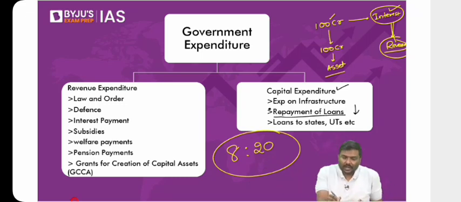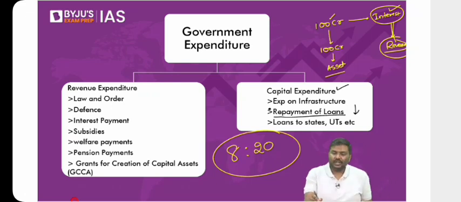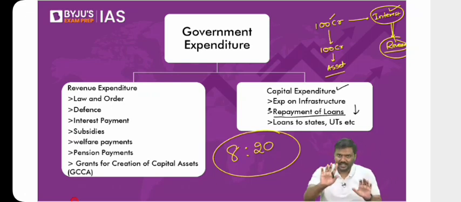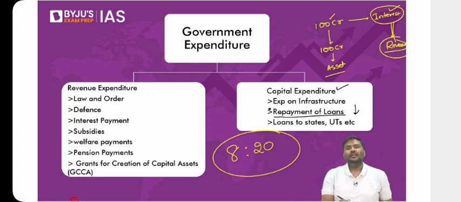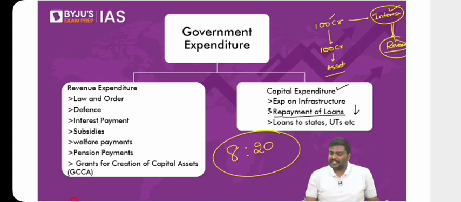You are spending 100 rupees excluding interest, but your non-debt creating receipt is how much? 90 rupees. This is, let's say, example 3. I'll give you one more example, example 4. Your expenditure excluding interest is 100 rupees, but your income is 60 rupees. Does it not fit into this? Let me know. Your expenditure is 100 rupees, but your income in that year is 60.